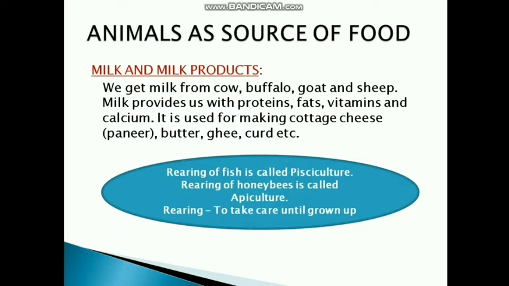Fishes are also taken care of so that they produce eggs, and again it can be sold in the market as a business. Okay, so rearing of fish is known as pisciculture, and rearing of honeybees means to produce honey. Honeybees are taken care of so that they could produce honey. This is known as apiculture.